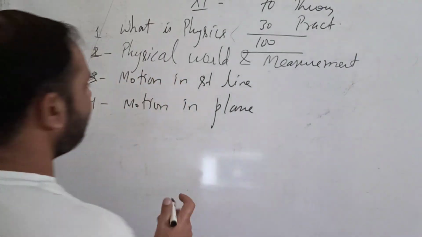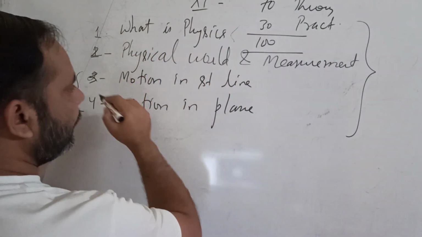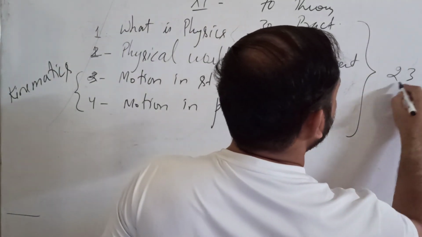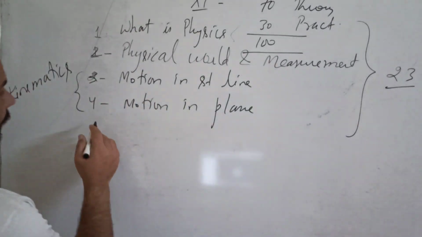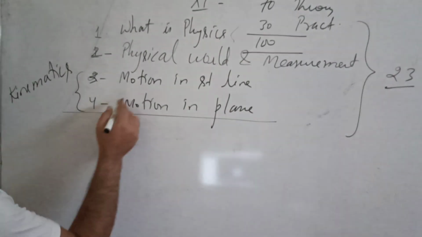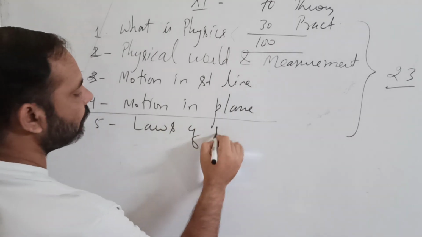That is your kinematics. Now all these chapters 1, 2, 3, 4 are of 23 marks in your syllabus. After that, we have chapter number 5, laws of motion.